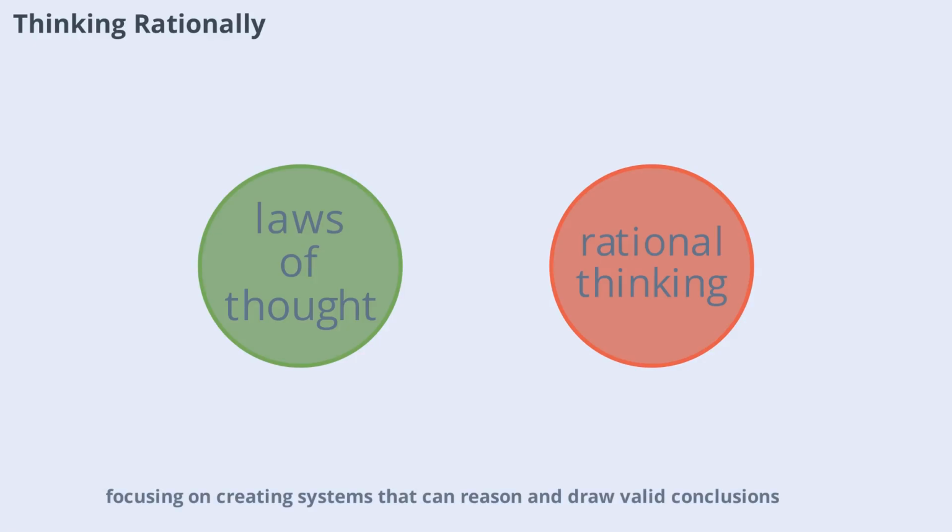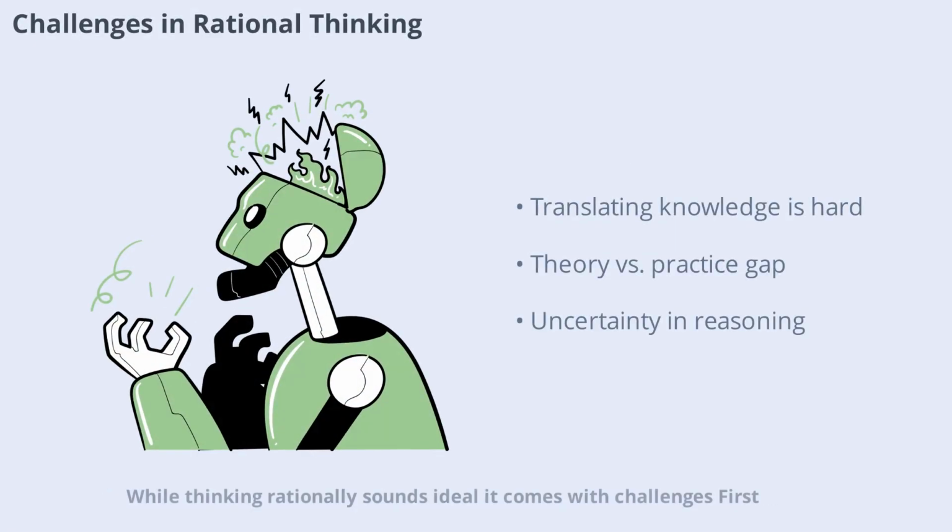While thinking rationally sounds ideal, it comes with challenges. First, it's not easy to translate informal, uncertain knowledge into strict logical rules. Second, there's a big difference between solving a problem in theory and actually doing it in practice. Building AI systems that can reason logically, especially with incomplete or uncertain information, remains a significant challenge for researchers.